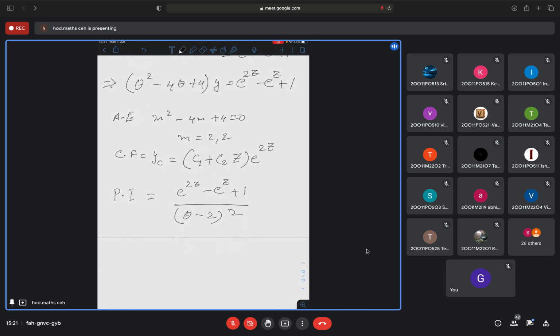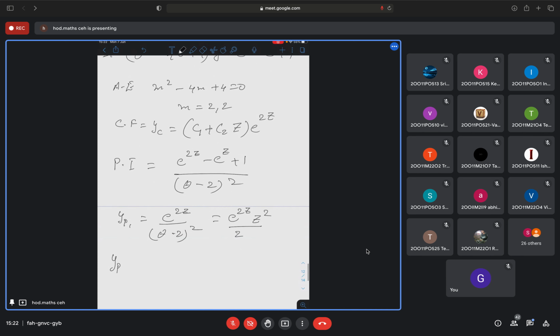Now 3 parts you will have here. yp1, I am writing it as e to the power 2z by (theta minus 2) whole square. Now as you can see, when you substitute theta is equal to 2, the denominator gets 0. Is it or not? So the other formula you will apply. That is e to the power 2z as it is, z to the power k. What is k here? 2 times repeated. So 2 divided by 2 factorial, which will be 2.